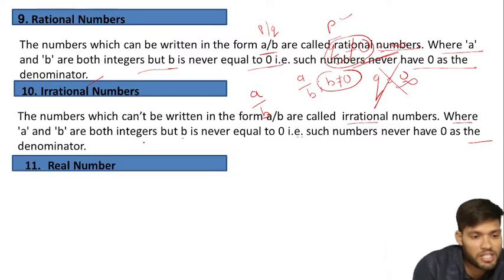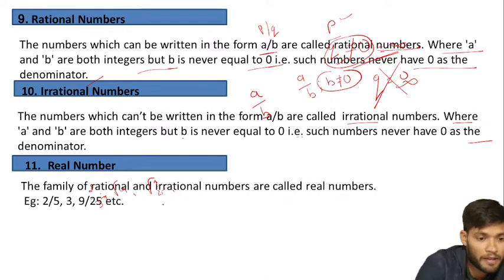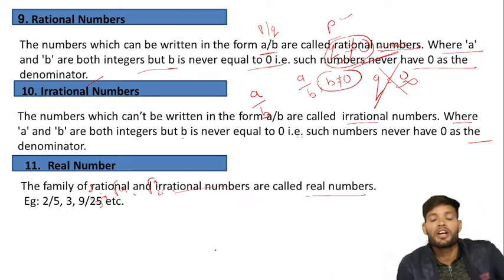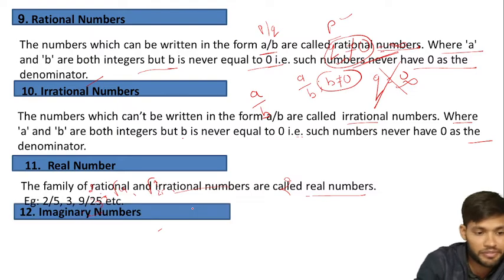Now real number. What is a real number? A real number is the group of rational and irrational numbers, like 2 by 3 and root 4 and root 9 by 25, etc. All are real numbers. We can take a definition: the family of rational and irrational numbers are called real numbers. For example, 2 by 5, 3, 9 by 25, all are real numbers.